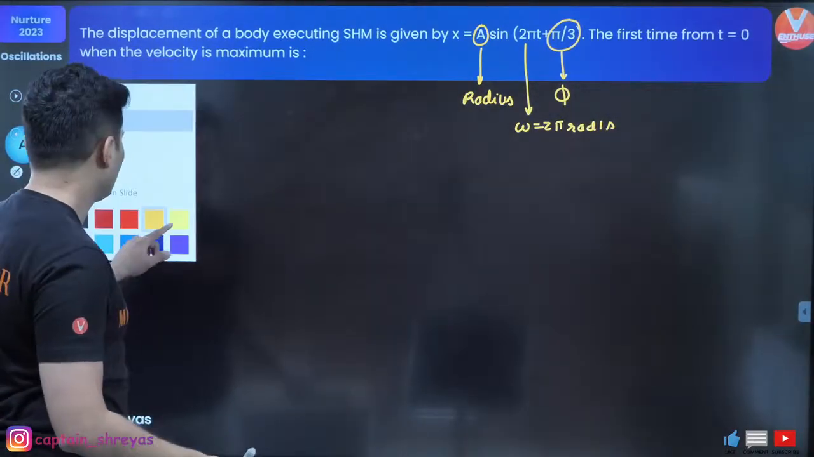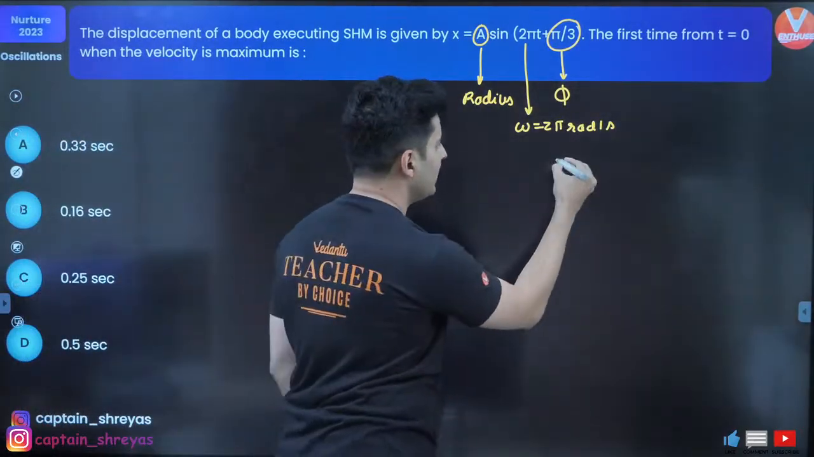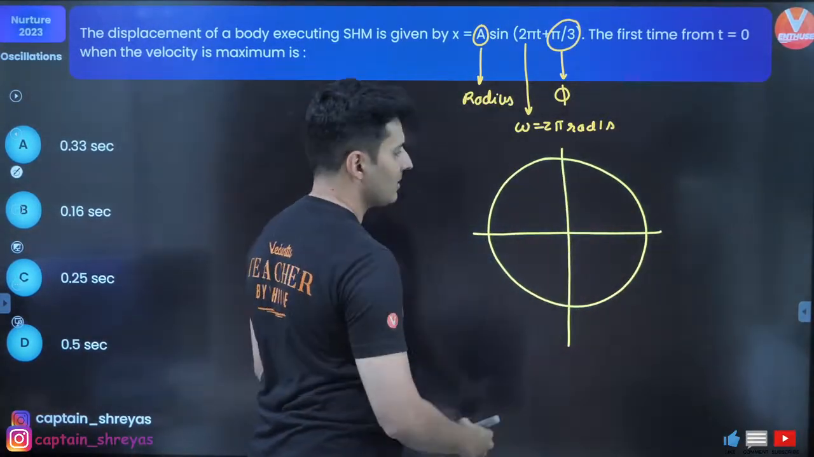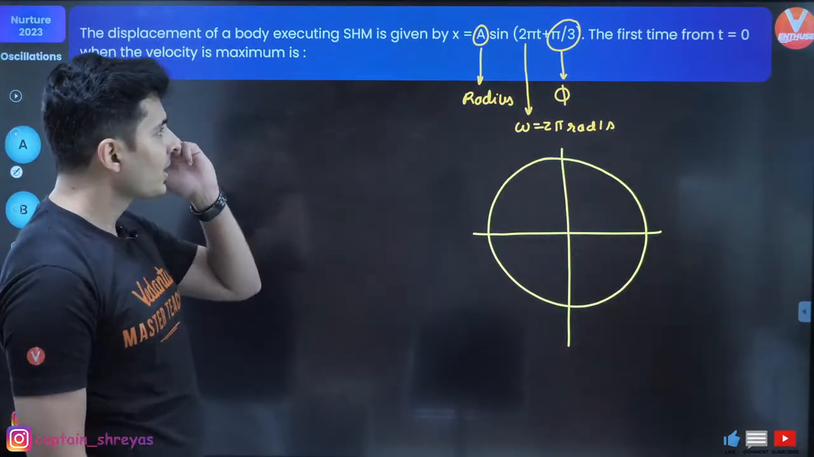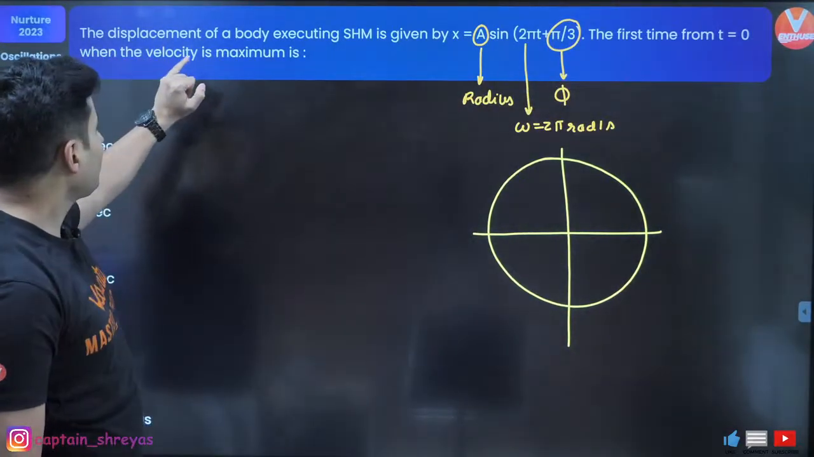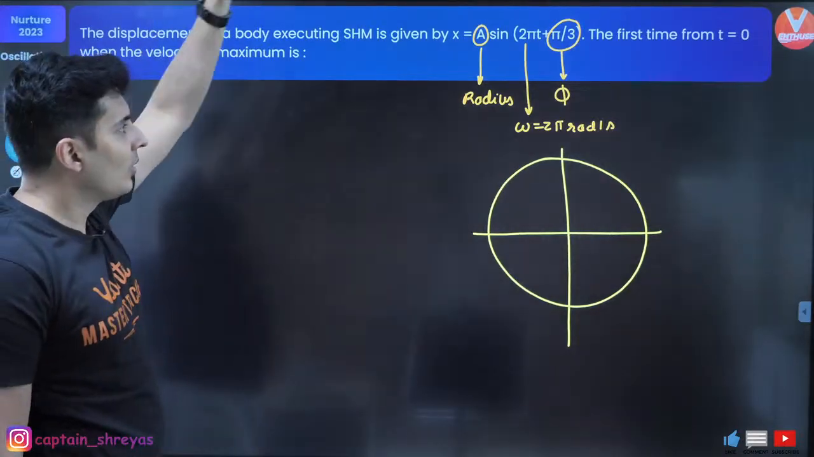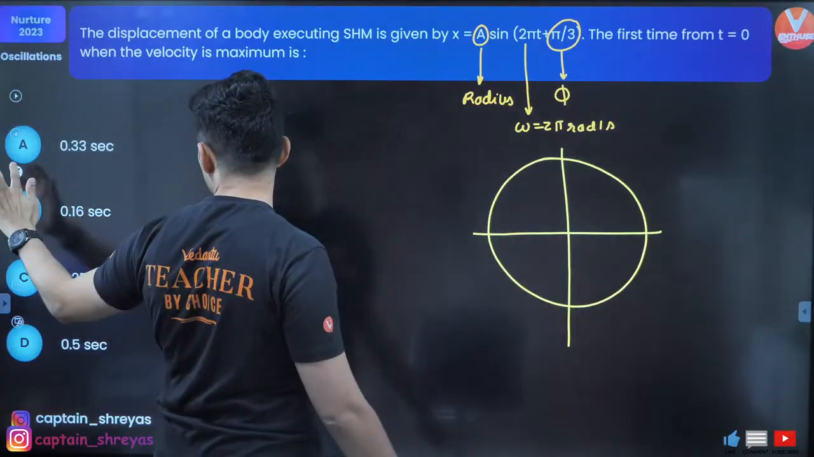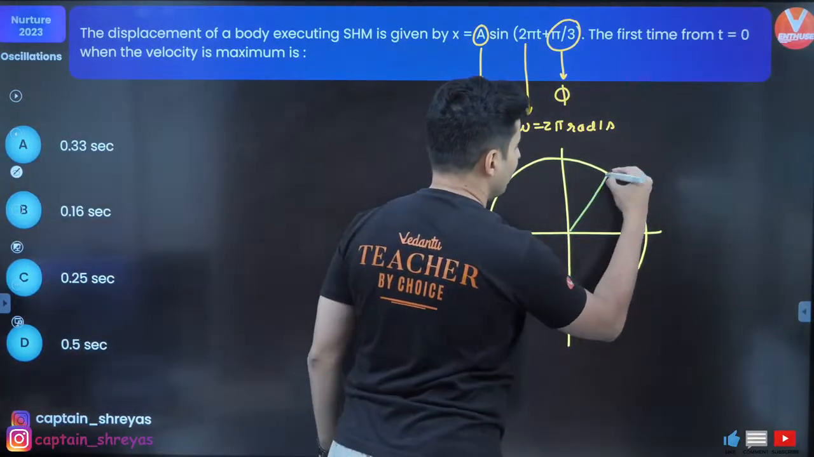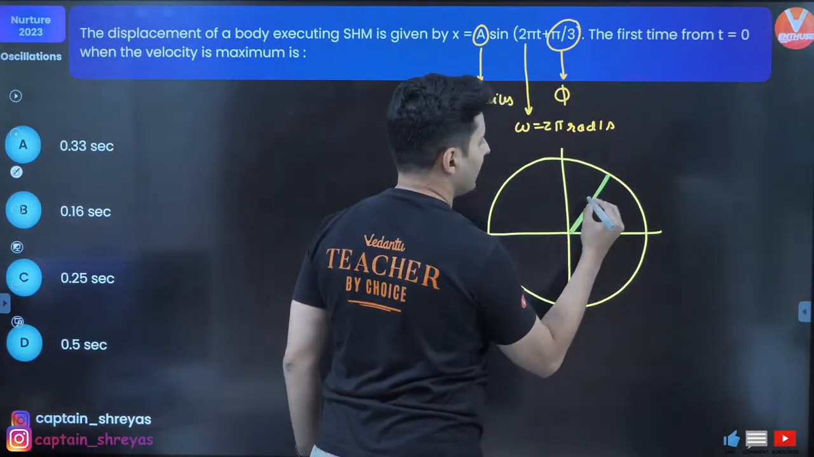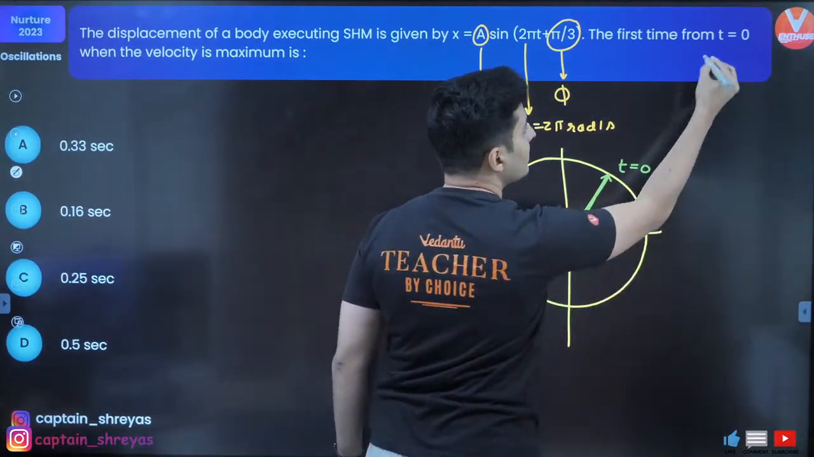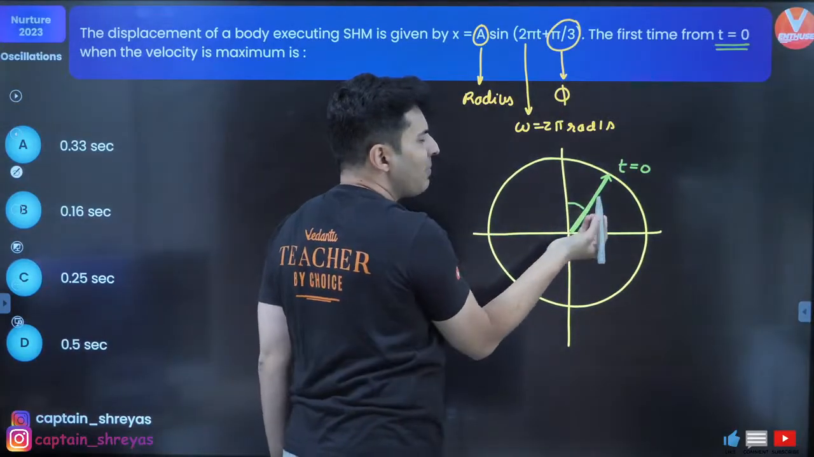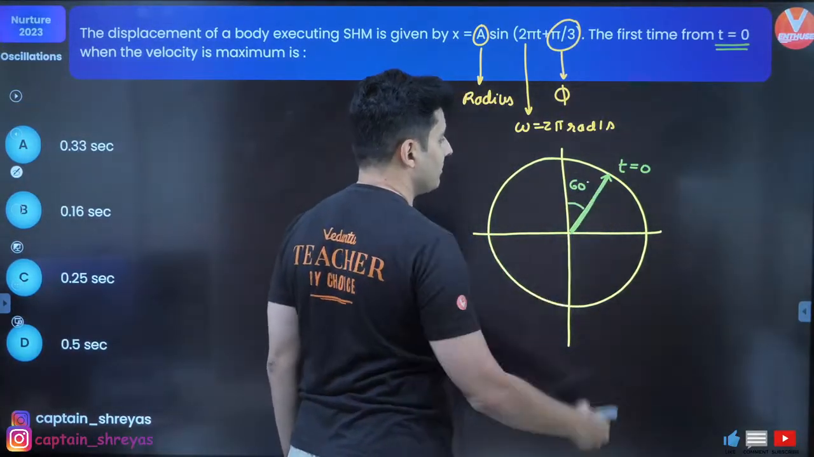Okay, let's draw the phasor diagram. I think it will be easier. So I've just drawn the phasor diagram. Okay, these are your x and the y axis, very important. When time is 0, the velocity is maximum. Okay, when time is 0, what angle does it make? Pi by 3. That means the phasor should be somewhere over here. This is where the phasor is at t equal to 0, because as per the given question, the initial angle is pi by 3. Pi by 3 means 60 degrees.